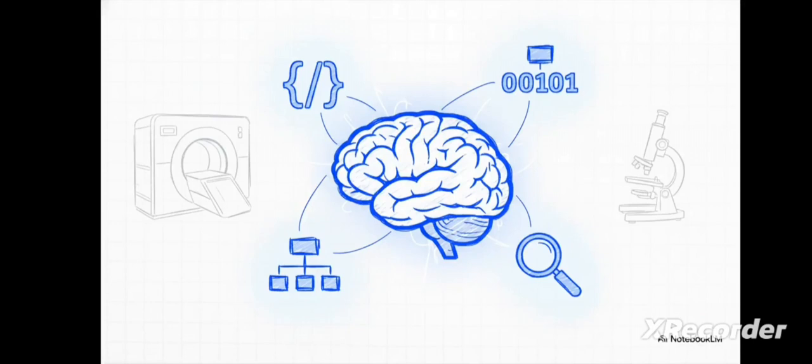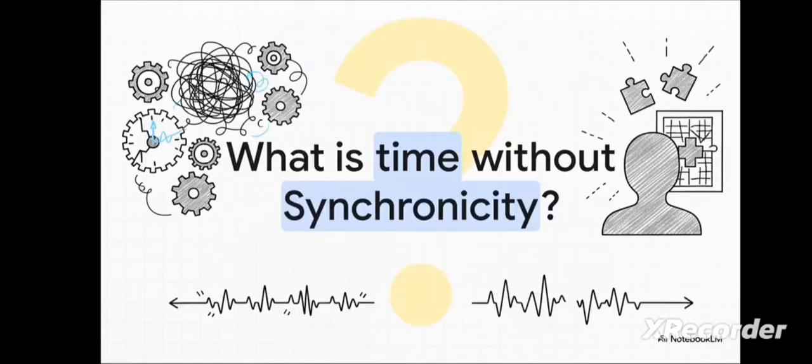At the end of the day, this forensic audit proves one thing beyond a shadow of a doubt. The most powerful diagnostic tools we have aren't made of metal and magnets. They're made of code and logic. So we're left with the question we started with. A question that now has a much deeper meaning. What is time without synchronicity?